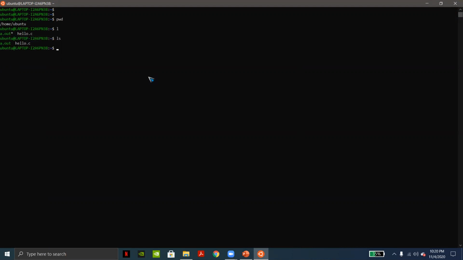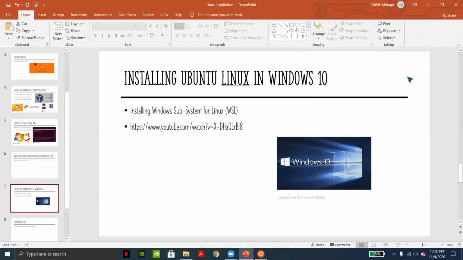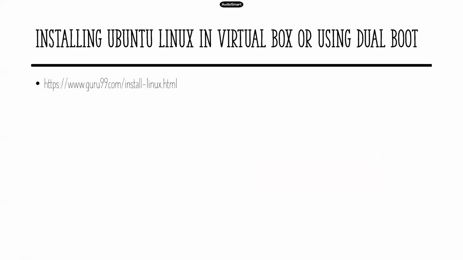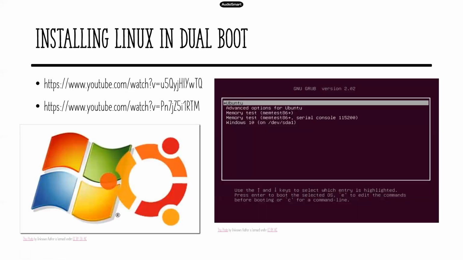I am using this on the Windows 10 I have, so whatever I am showing is Windows 10. This is the link for how you install Windows Subsystem for Linux. But you have the terminal only. If you want the look and feel of the Ubuntu operating system, you should not do this. You can do either VirtualBox or dual boot.